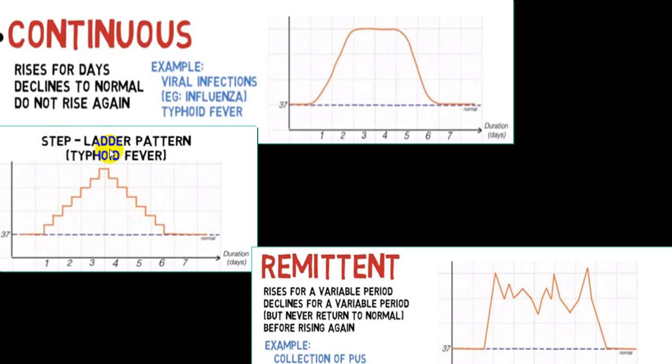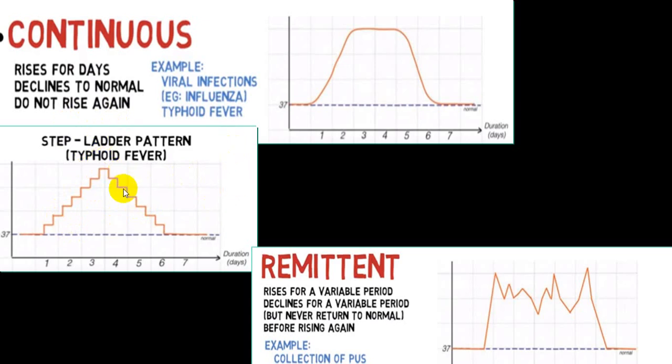That's why it is called step ladder pattern. This is classical in enteric fever. But nowadays we don't see this variety of fever because of self-treatment. You will never see this classical step ladder pattern, or we call stepwise rise of fever. So this pattern is typical of enteric fever, but we rarely see that.